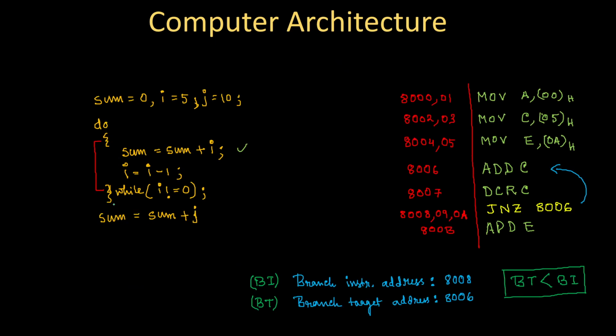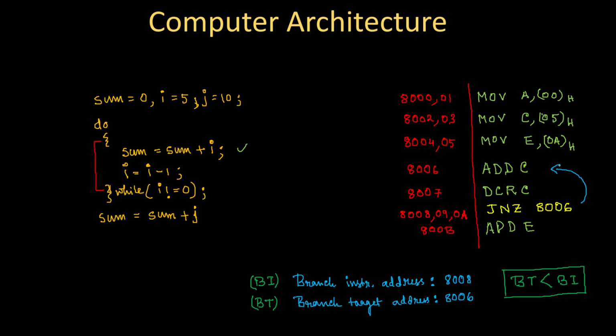But just the opposite scenario in this case. I know that since this loop should run n-1 times, that means n-1 times after JNZ, the add should execute. That means n-1 times you must have a branch. So if I predict that branch will be taken, I'm correct for n-1 times, and only the last time I will be wrong, which will obviously give a benefit to get the correct instruction into the pipelining.